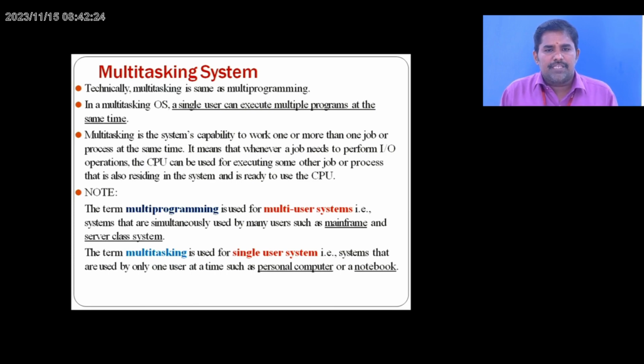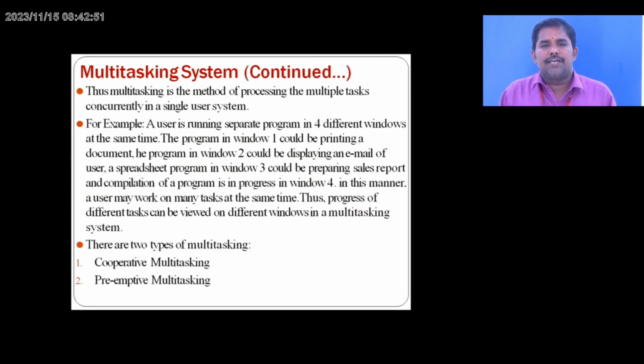The term multi-programming is used for multi-user systems, that is, systems that are simultaneously used by many users, such as mainframe and server class systems. The term multitasking is used for single-user systems, that is, systems that are used by only one user at a time, such as personal computers or notebooks. We may confuse the terms multi-user and multitasking, so I give this illustration.